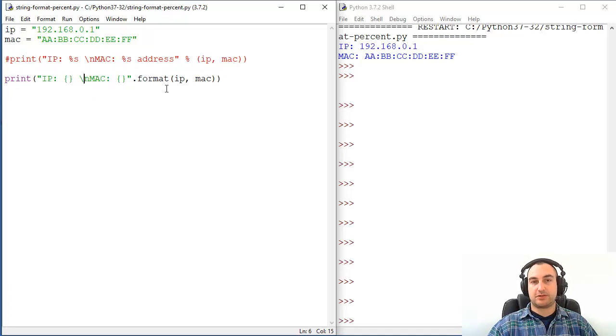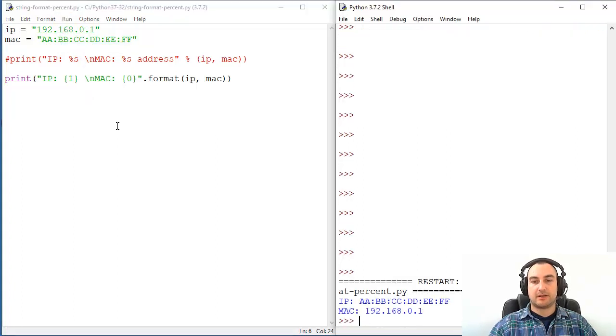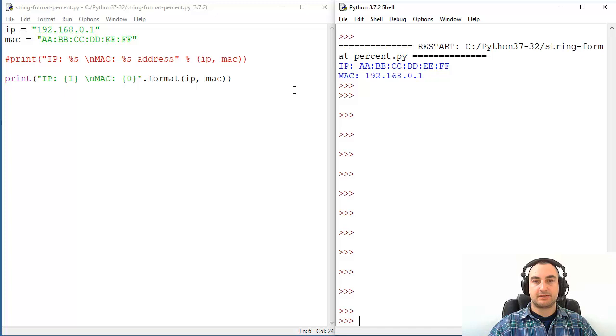can easily change positions here. So this is position 0 by default, and this is 1. Let's check this out. Okay, let's switch that to 0 1. So we are reversing things. Let's print it. See, now I have totally confused stuff. IP is Mac and Mac is IP.